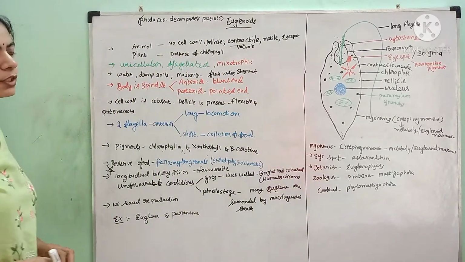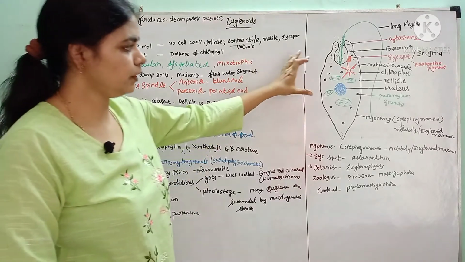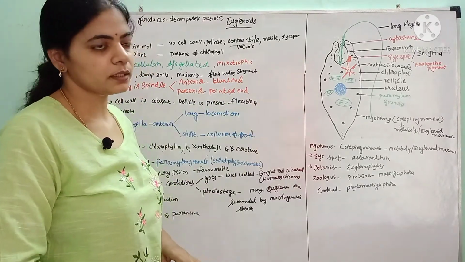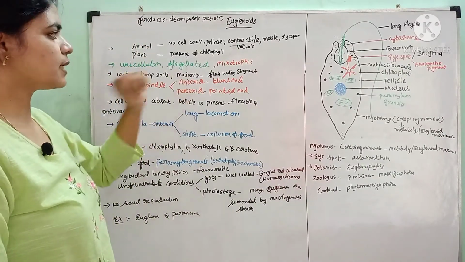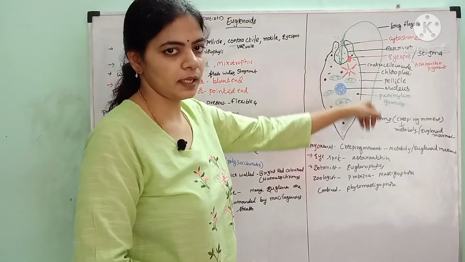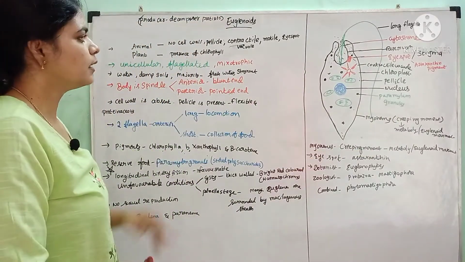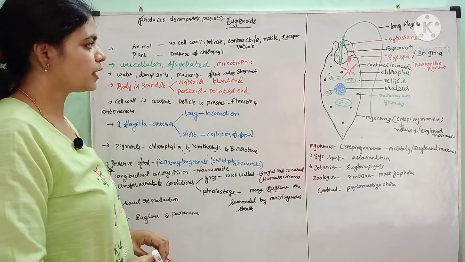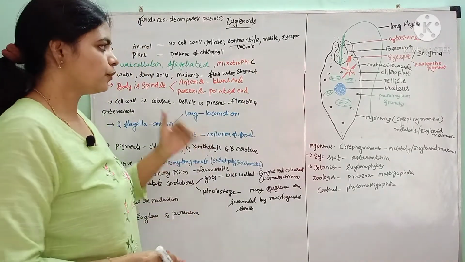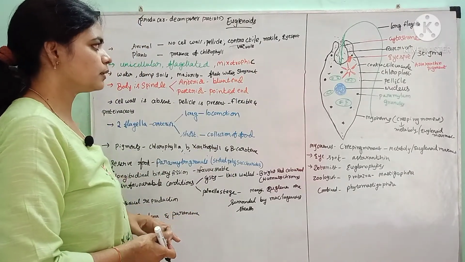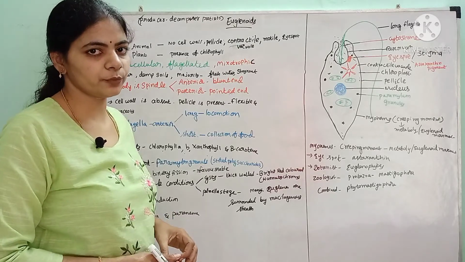If you see the structure of the euglenoid, it consists of a unicellular body. It means the body is made up of a single cell, and flagellated. They contain flagella as locomotory organs and they exhibit mixotrophic nutrition. Mixotrophic means they exhibit both photosynthetic and holozoic modes of nutrition.